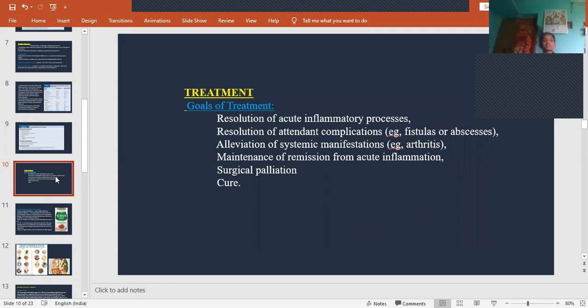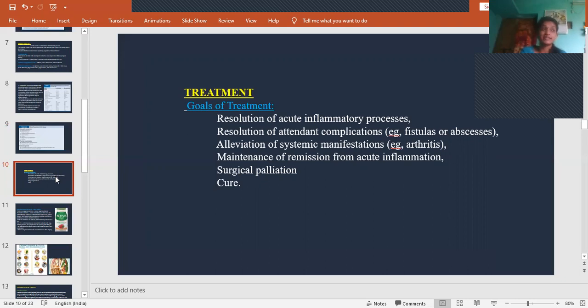So what is the treatment that we follow for both ulcerative colitis and Crohn's disease? The first and foremost goal of our treatment is the resolution of the acute inflammatory process, and then resolution of attendant complications. So we have to prevent the formation of complications, alleviate systemic manifestations, maintain remission from acute inflammation, and provide surgical palliation if required,